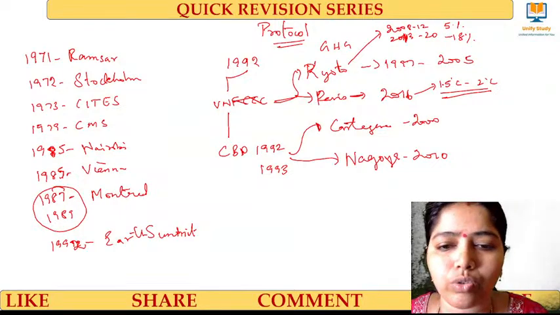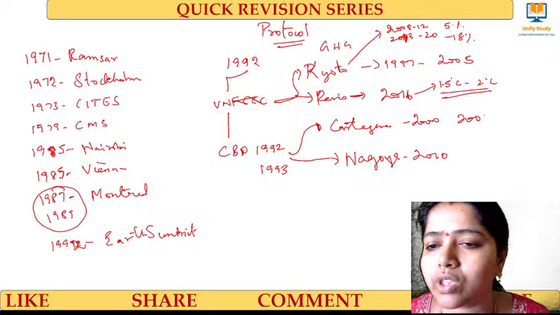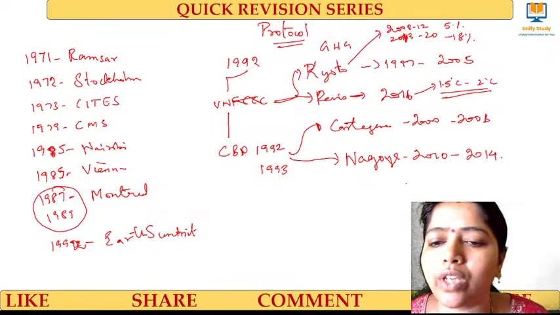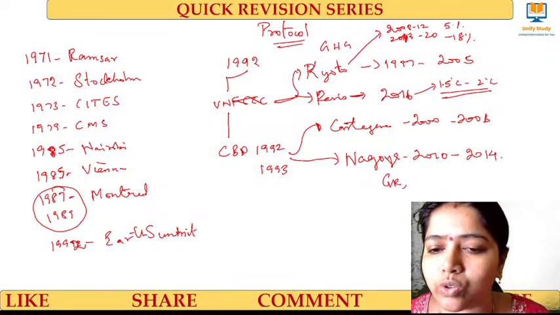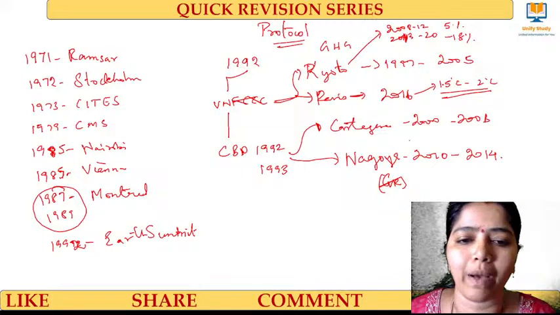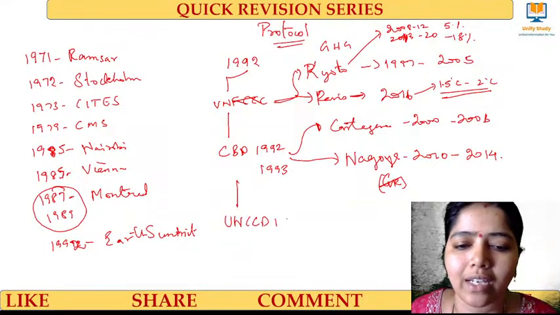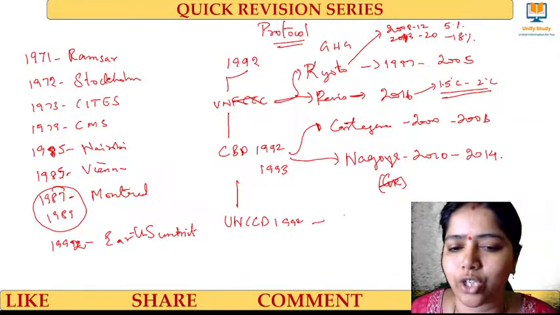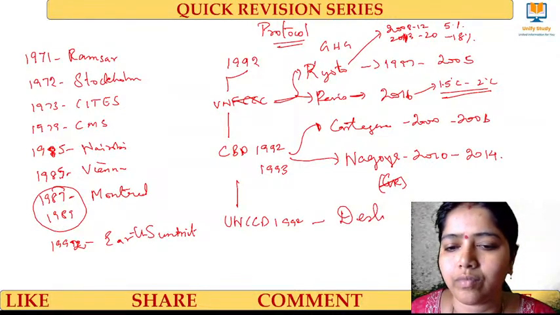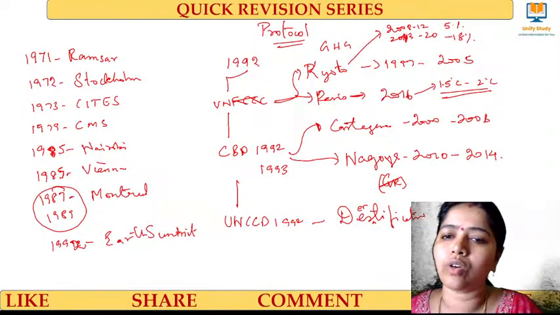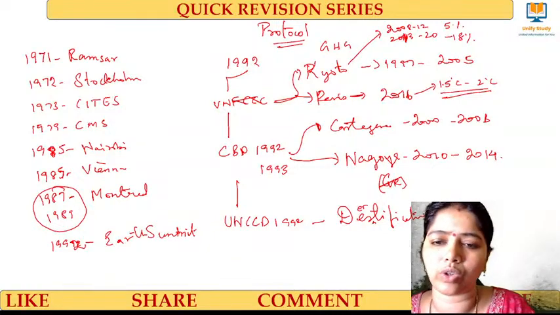Cartagena came in the year 2000 and came into force 2003. This is for modern biotechnology. Nagoya came in the year 2010 and came into force 2014. This is for genetic resources. And then comes UNCCD, in the year 1992, for desertification. Yes, clear? So 2016 and 2010.